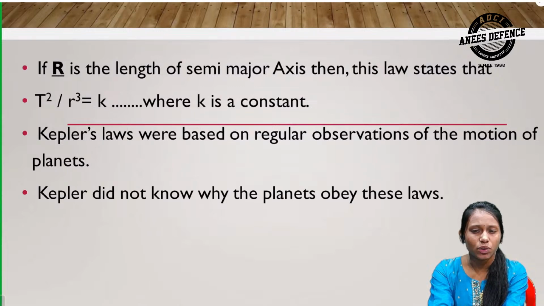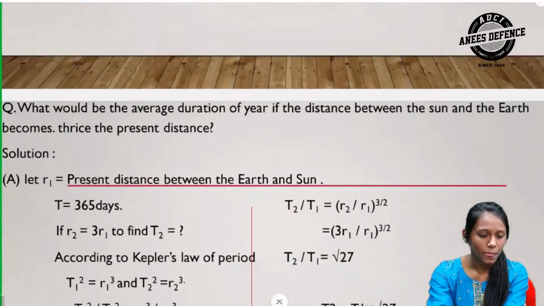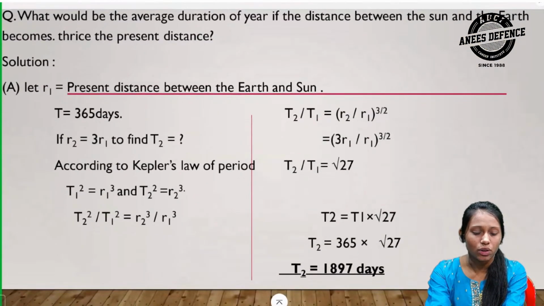Kepler's laws were based on regular observations of the motion of planets. Kepler did not know why the planets obey these laws. That's why he did not derive these laws. Then we solve a question on this.